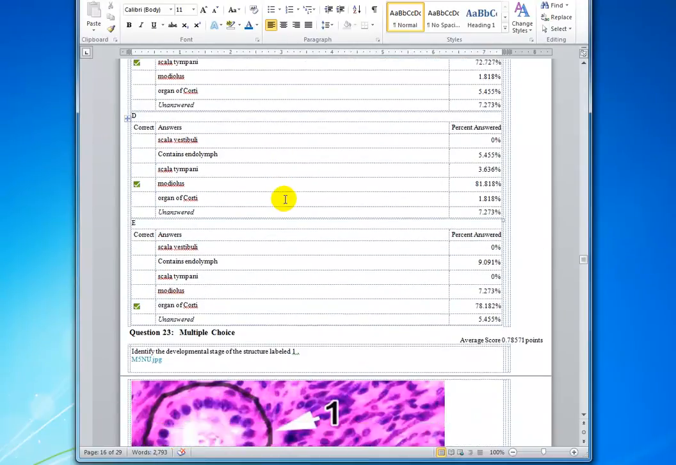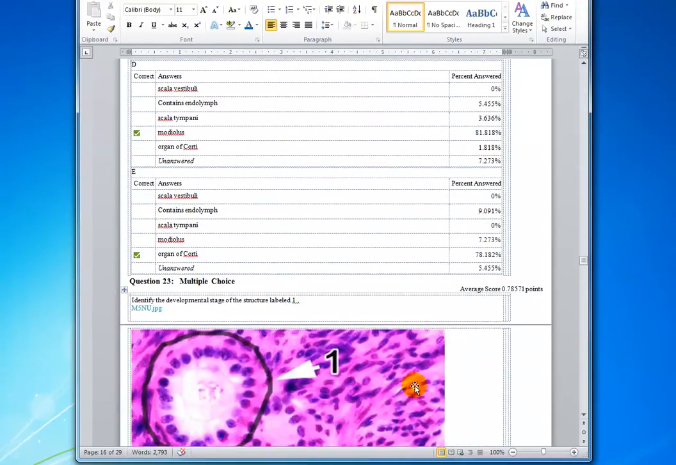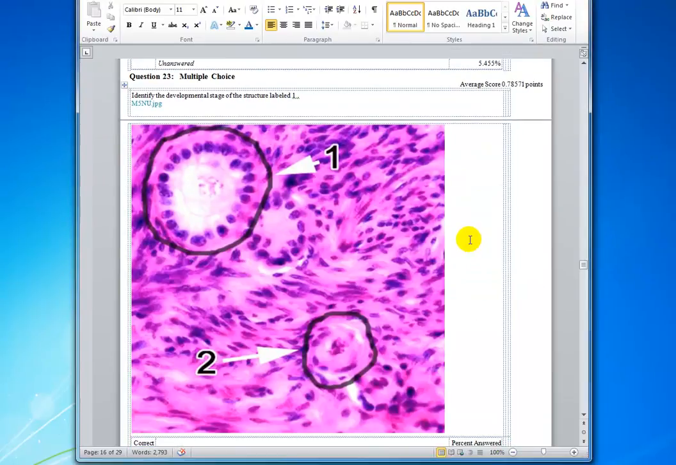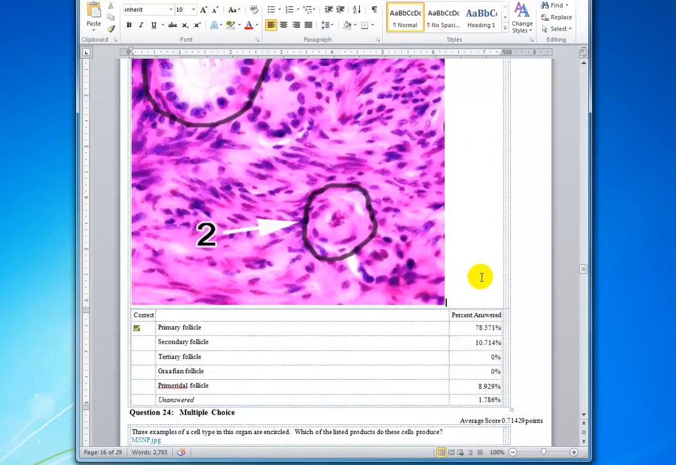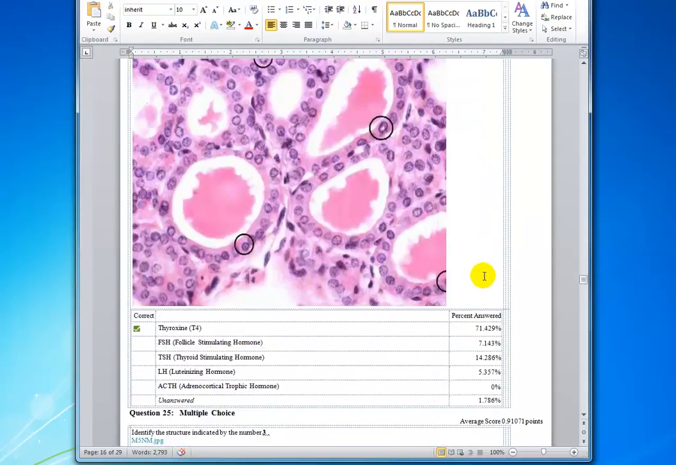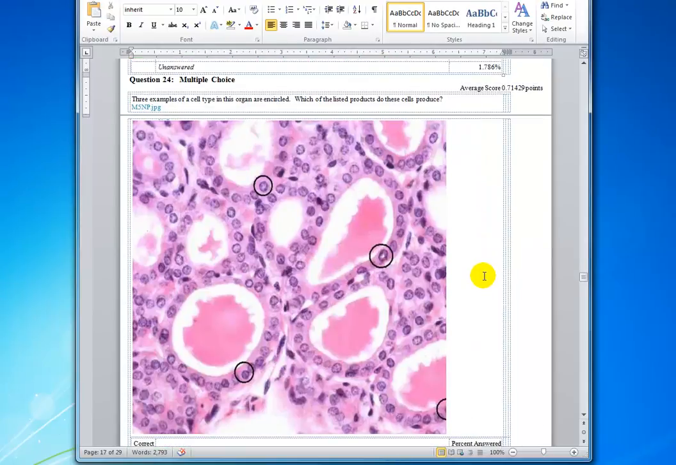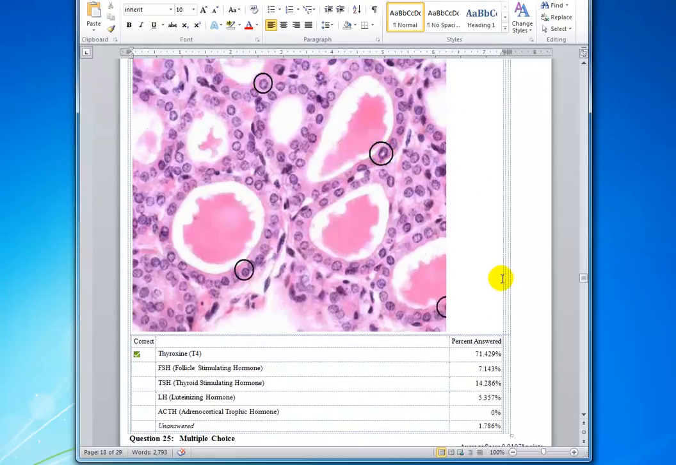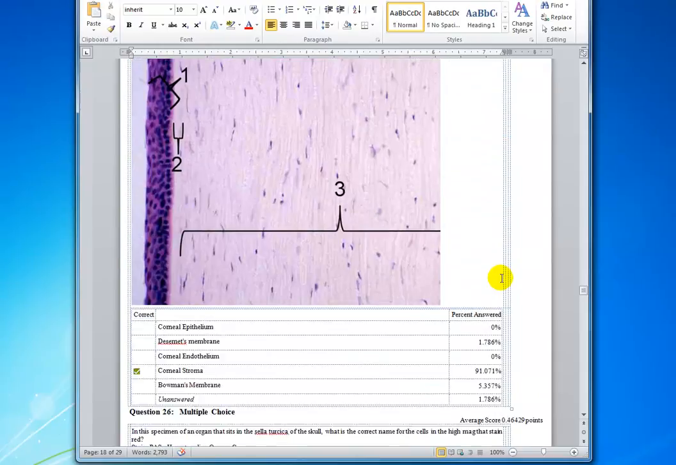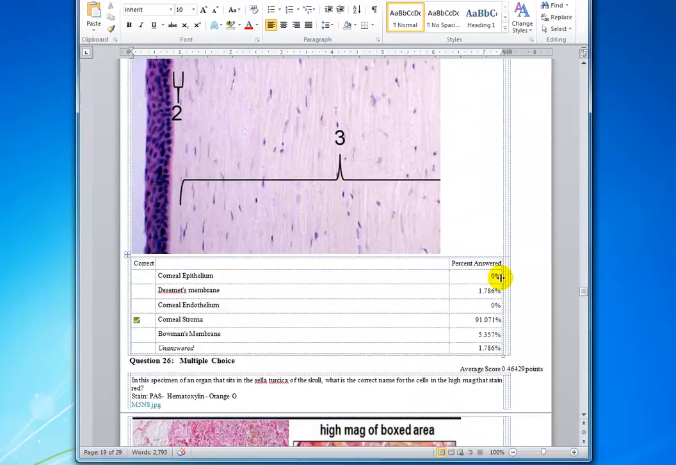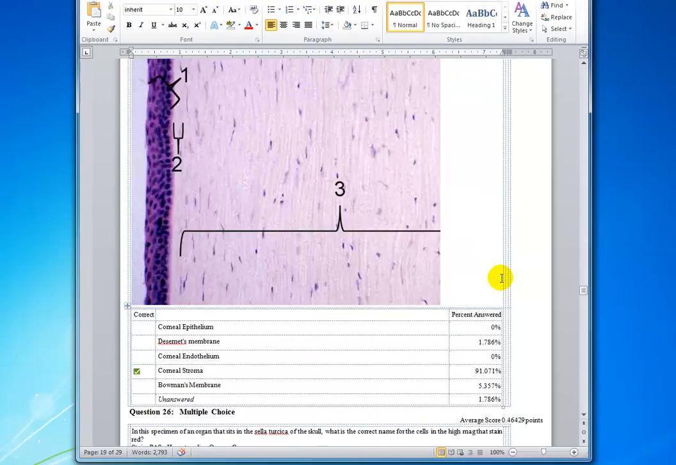Okay, so I'm going to go on to another one most miss. Most people recognize this as a primary follicle. Remember, a primordial follicle still has flat cells around it, but the minute they become cuboidal or columnar, it's a primary follicle. So most people got that correct. And here, we're asking what these cells produce. These are thyroid follicular cells, and of course they produce thyroxine. We asked the parts of the cornea. Be sure to review those.